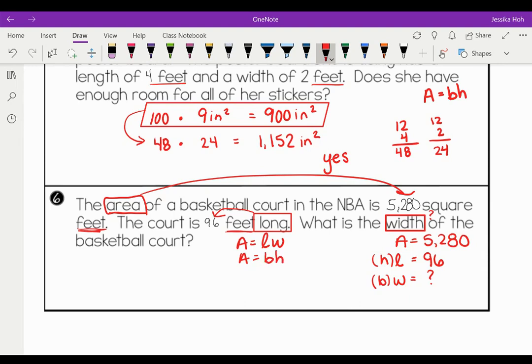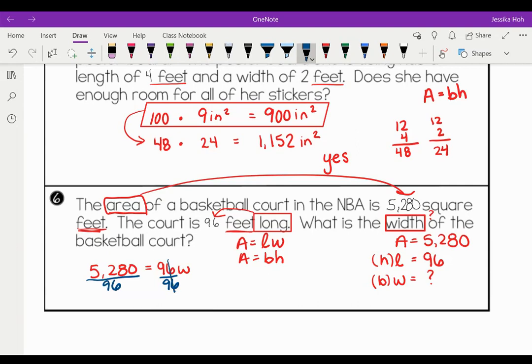Either we can use. So we know our area is 5,280. So next thing we're going to do is we don't know what W is. So we just talked about how to solve for W. So right here is multiplication. So the opposite of multiplication is division. So we want to get W alone. So we're going to divide both sides by 96.